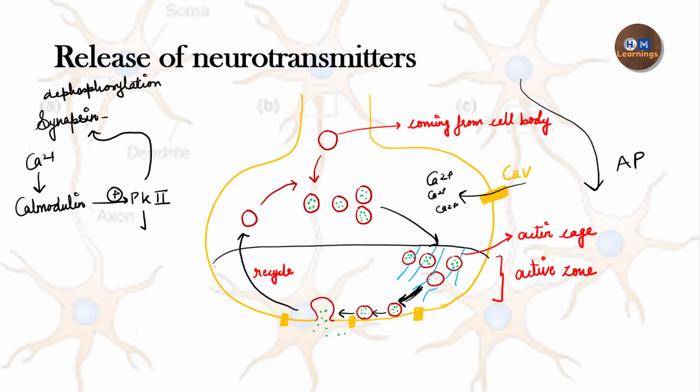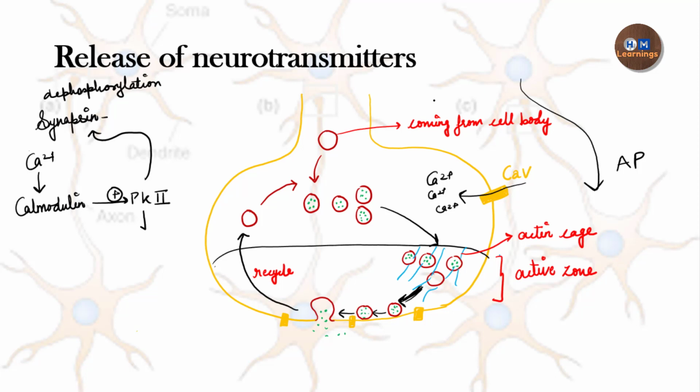So the first step is the influx of calcium ions. The calcium will cause the activation of calmodulin and the activation of protein kinase 2, which will dephosphorylate the synapsin. Synapsin will release its binding from the actin and allow the movement of the synaptic vesicles.